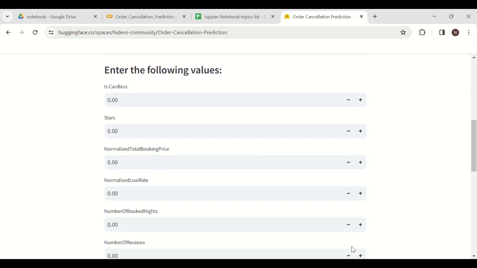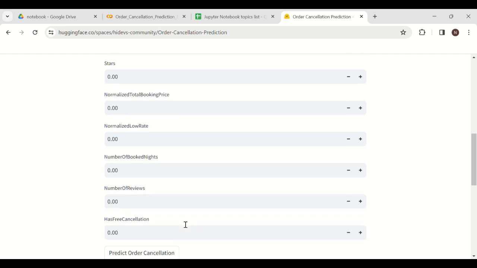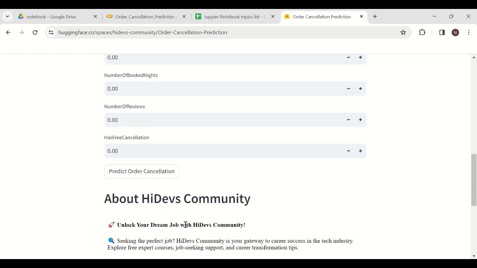So here are some of the parameters. Is cardless means the order was done through card or not. Stars, the rating for the hotel or something. Total booking price, normalized low rate, number of booked nights, number of reviews, has free cancellation or not.